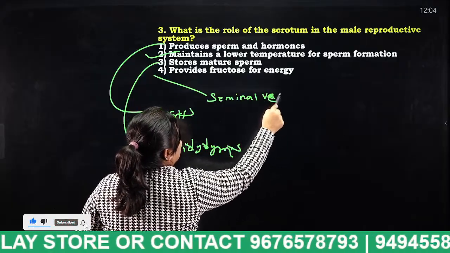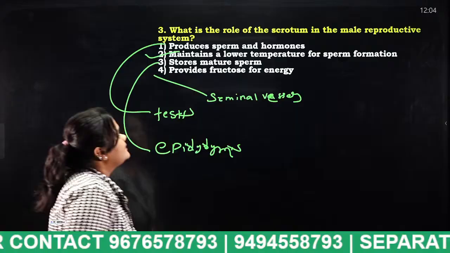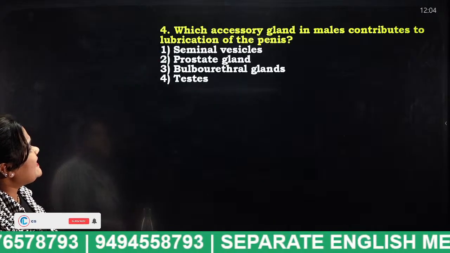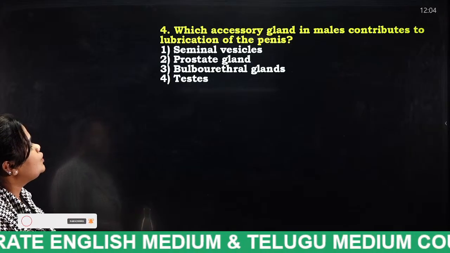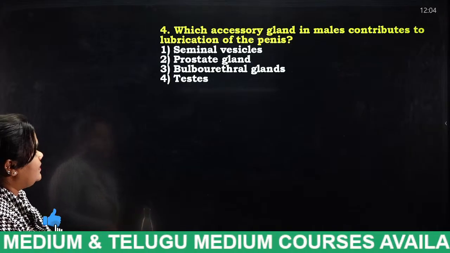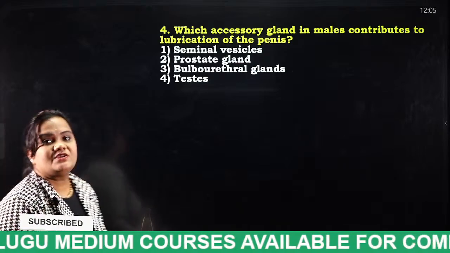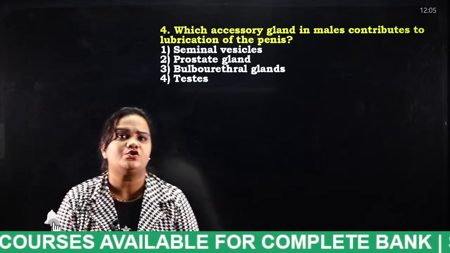Seminal vessels. Okay. Which accessory gland in males contributes to lubrication of penis? Seminal vesicles, prostate gland, bulbourethral glands, testes. So tell me, students, I have even explained this also.